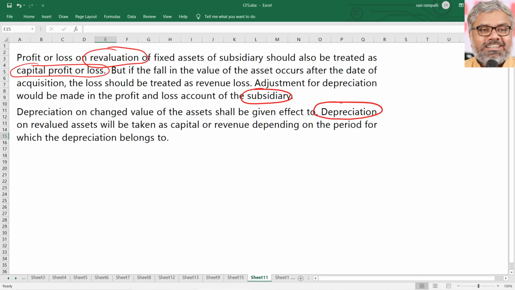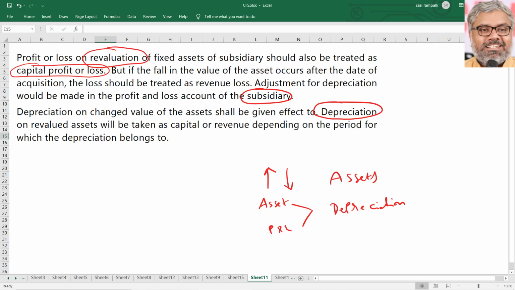So our job will be, first of all, to increase or decrease the value of the assets. So assets have to be adjusted. Assets of whom? Naturally subsidiary. See, for holding company there is nothing. All these things are coming from subsidiary to holding. So assets of subsidiary have to be adjusted values according to the revaluation figures given, and depreciation also will have to be adjusted once again. Like what? Definitely. One adjustment will be for asset and other adjustment naturally will be for P&L. Same thing, what we know, nothing special.